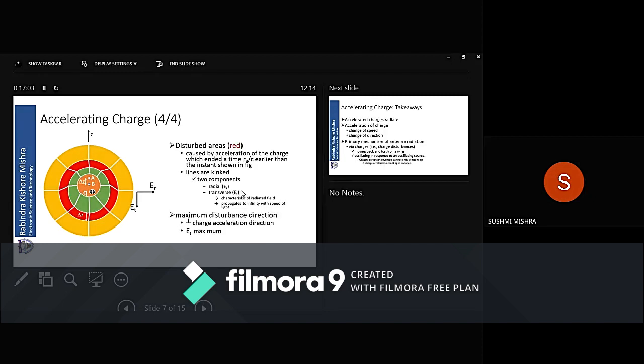Now let us concentrate on the disturbed area, or the red zone. This disturbed area has been caused by an acceleration of charge. Right? This disturbed area started at R_A by c, and it will end after R_B by c.